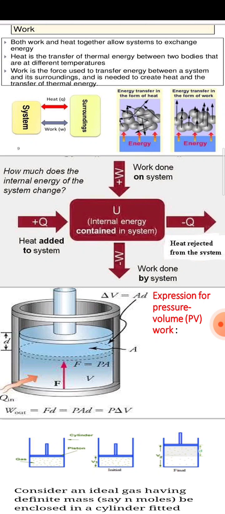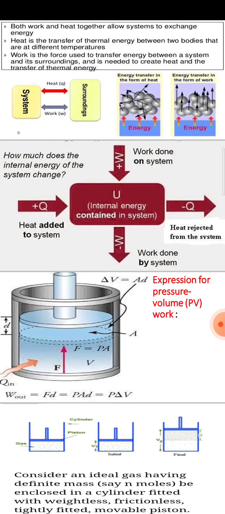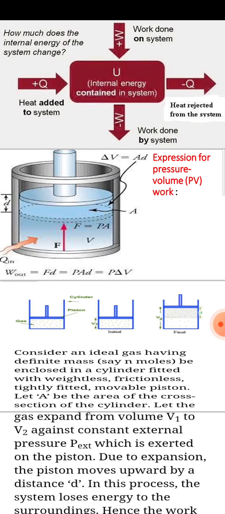When heat is added to the system, it is considered plus Q, and when heat is rejected from the system, it is considered minus Q. So these are the sign conventions for heat and work. Next we will see the expression for pressure, volume, work.